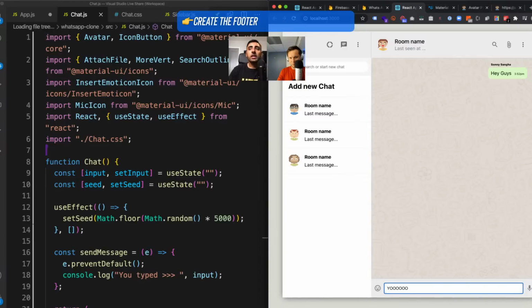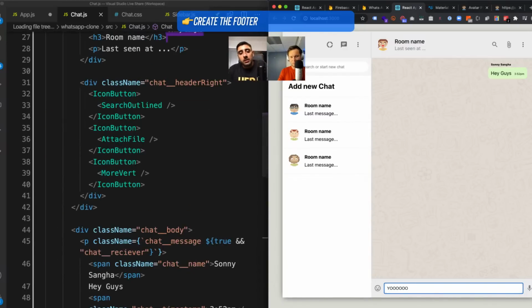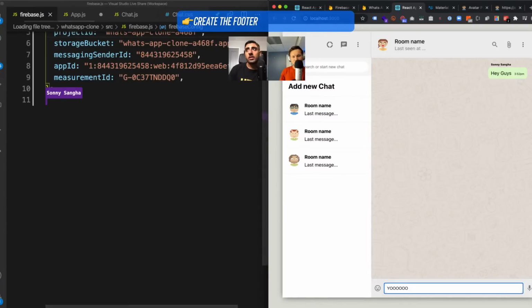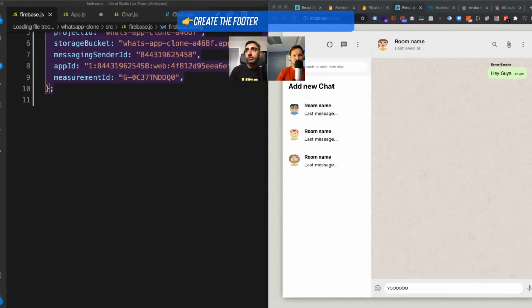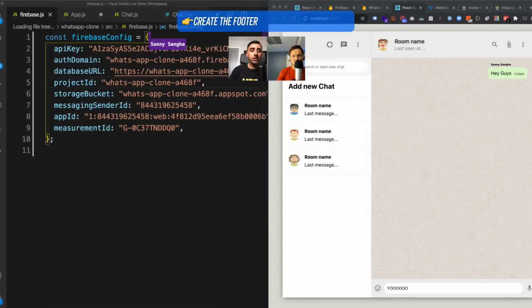Okay. So I think at this point, what we can do is we can actually go ahead and introduce Firebase. So earlier on, Naz went ahead and got the Firebase config from Firebase, right? Thank you, Nikhil Verma, for that lovely donation. He says, keep it up. We definitely will, dude. We definitely will. Thank you. Yeah, so here we got the Firebase config.